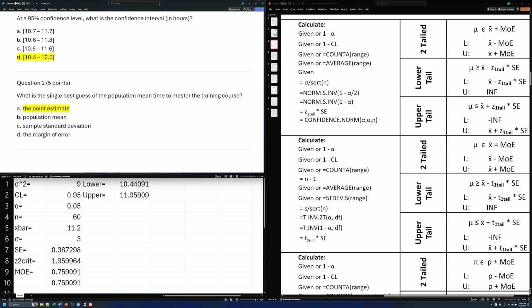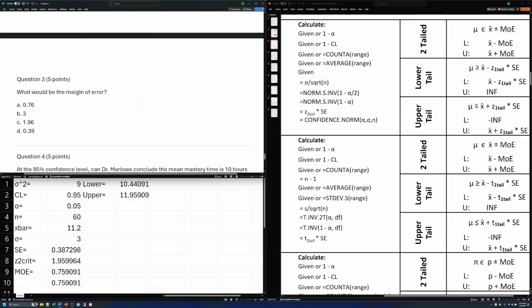That is the sample mean. Remember that one. If we are dealing with proportions, the point estimate would be the sample proportion, but because we're dealing with numerical data and means, it's going to be the sample mean.